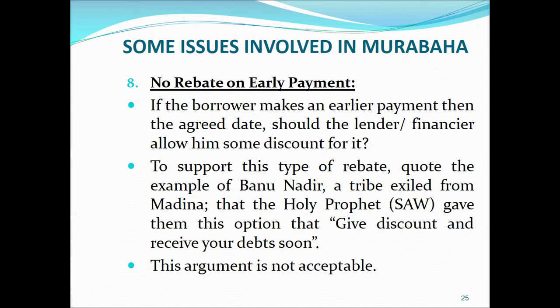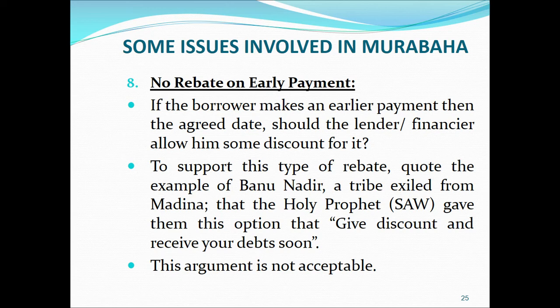The argument is not acceptable. Why? Because here we are talking about a loan, and Murabaha is not a loan. So how can we apply the rules applicable to a loan to a sale transaction?